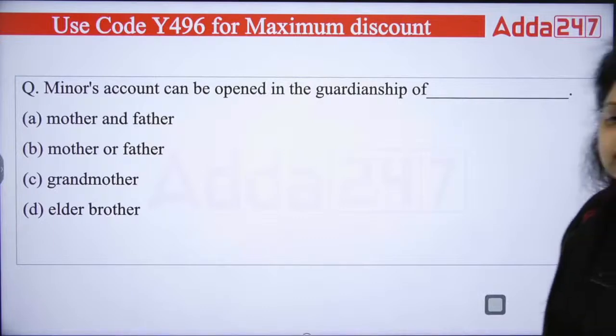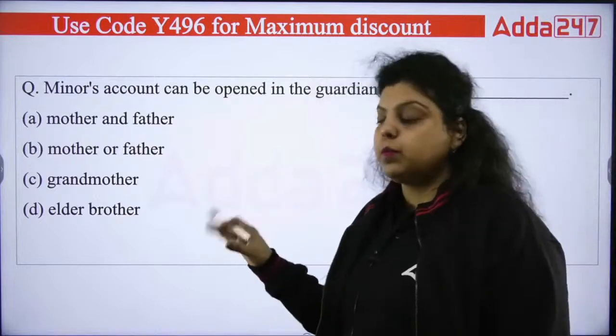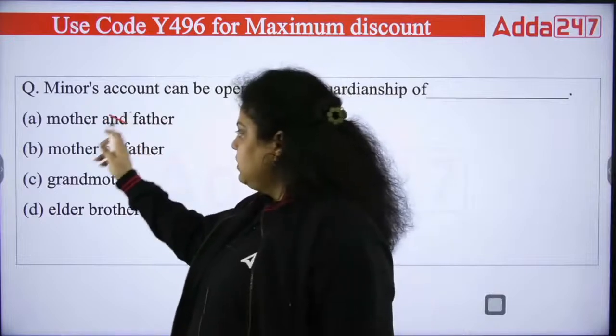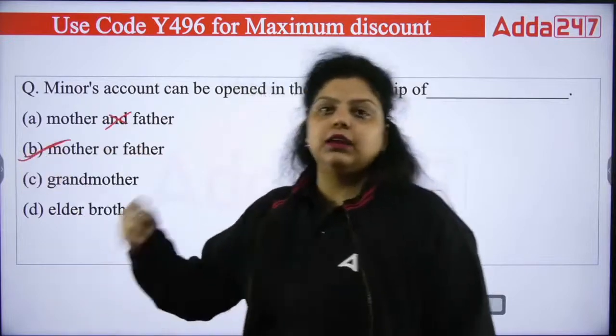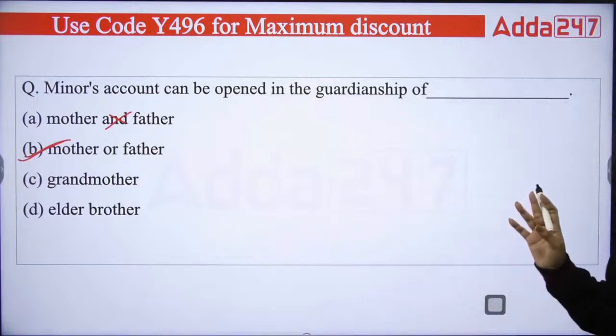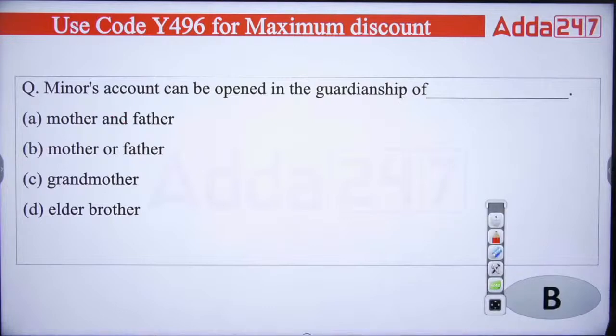And the right answer for this is, it can be opened in the guardianship of the mother as well as the father. So not the 'and' word, but the 'or' word should go here, mother or father. They both can become the guardian in the case of a minor account. So the right answer for this question will be your B.